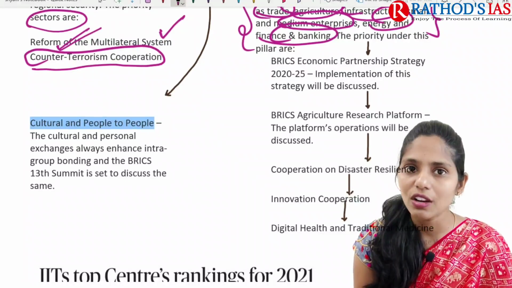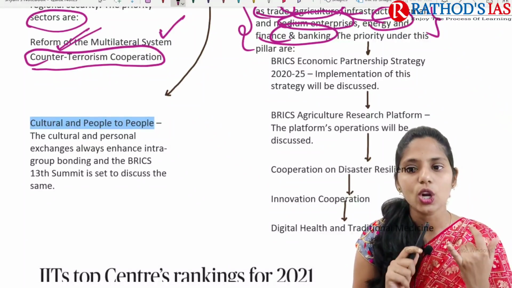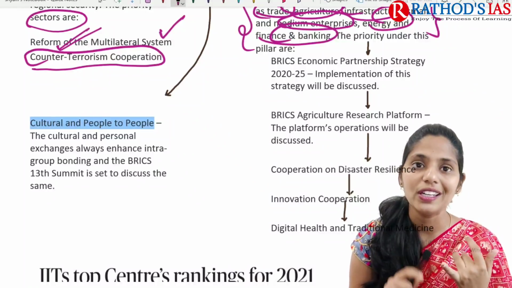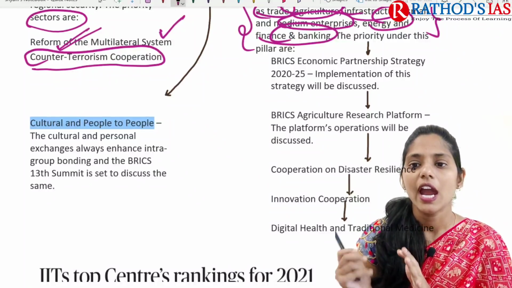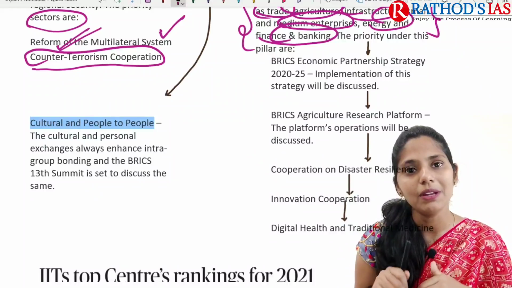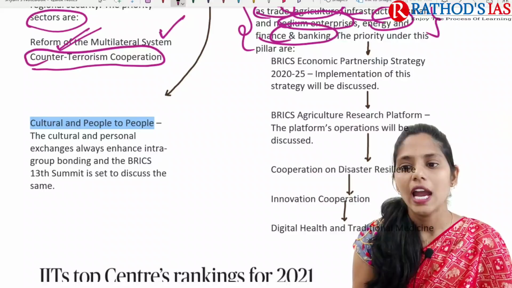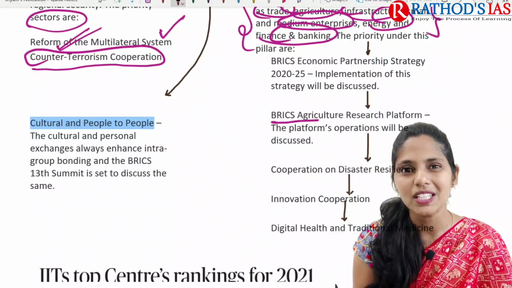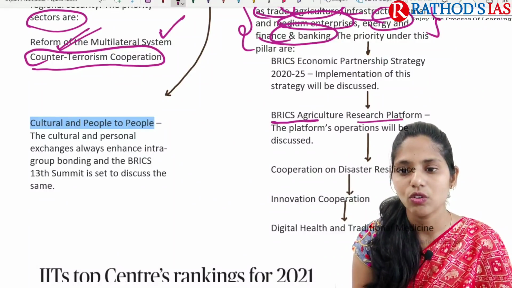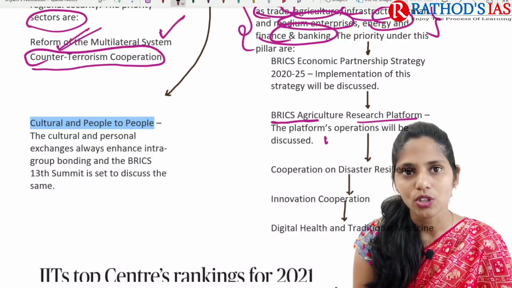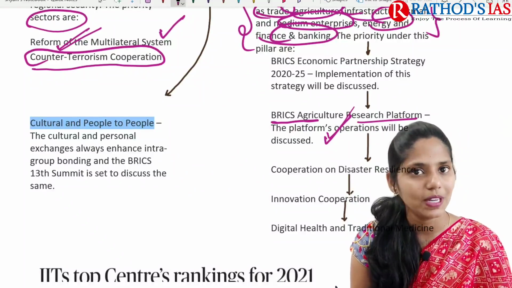Under this, they are mainly focusing on the BRICS Economic Partnership Strategy 2020-2025, and they also discussed the implementation of this Economic Partnership Strategy. They are also focused on the BRICS Agricultural Research Platform, and the operations of these platforms are also being discussed.